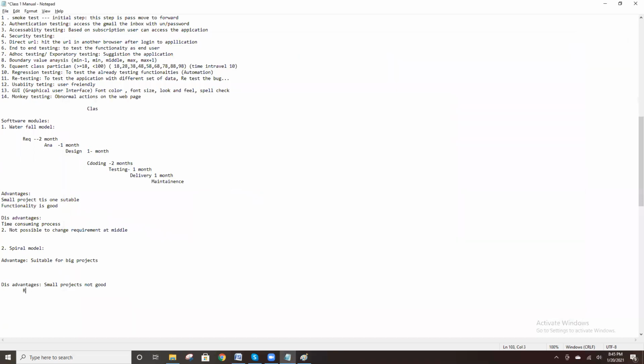Requirement change possibility is there in this model. Okay, this is the spiral model.